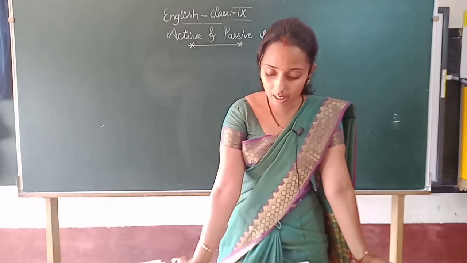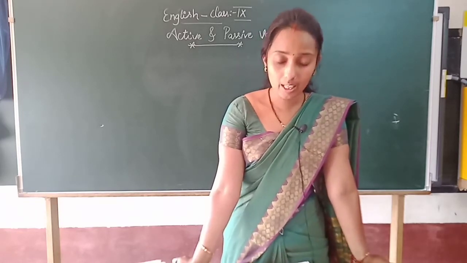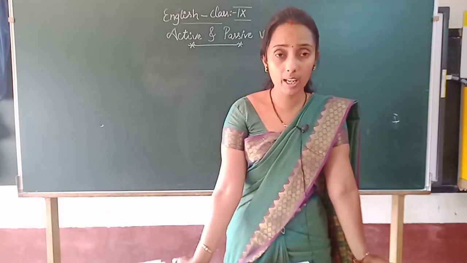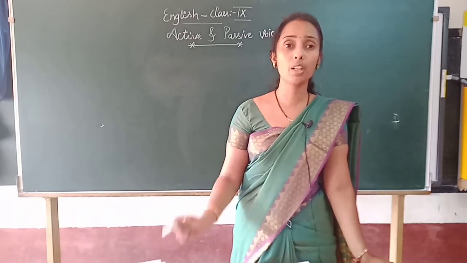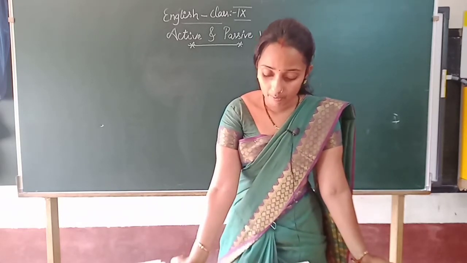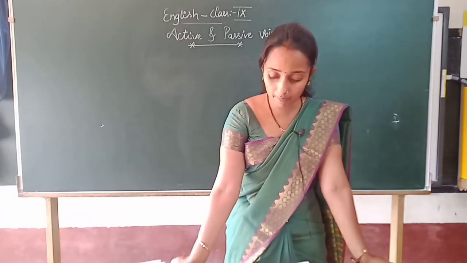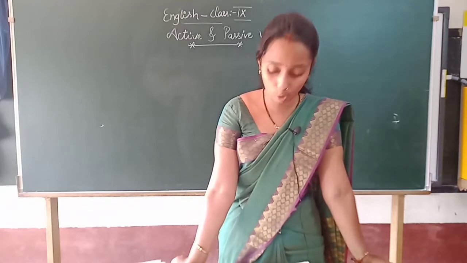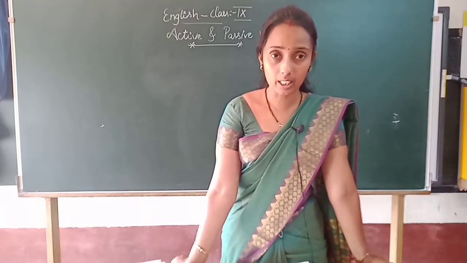Active voice means the sentence has a subject that acts upon the verb, where the subject of a sentence acts upon the verb, full stop. Then when the verb of a sentence is in active voice, the subject is acting.